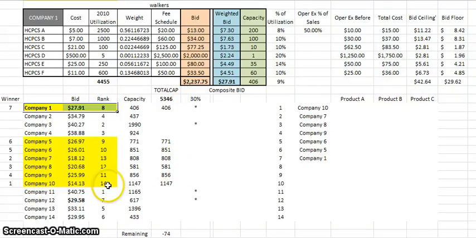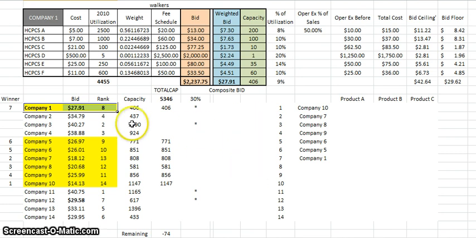Okay, now that we know who the winners are of competitive bidding, we're going to put all the winners over onto this side. Now, there's one little stipulation that still needs to be satisfied here, and that's this 30% set aside rule. The 30% set aside rule is ensuring that the total number of winners are considered small businesses. Now, CMS is considering a small business as a company whose annual revenues are less than $3.5 million.